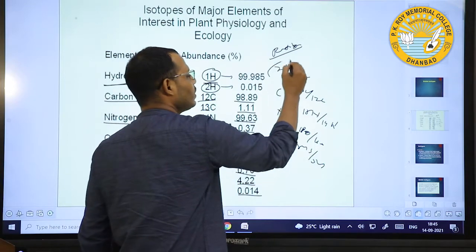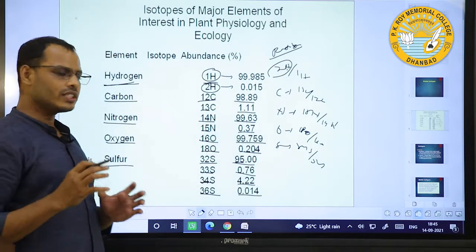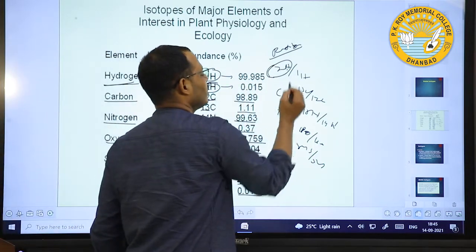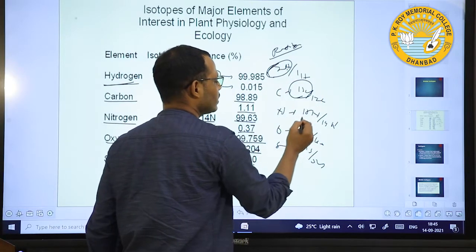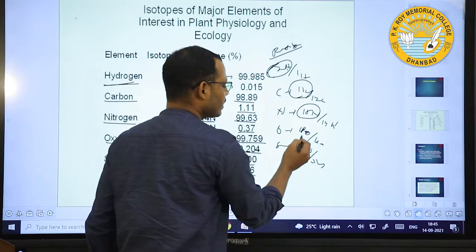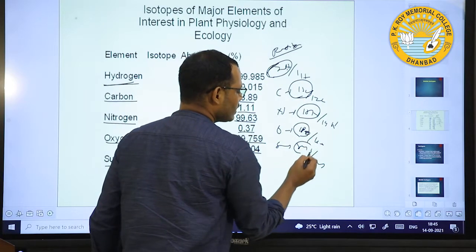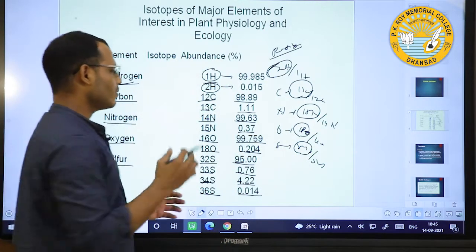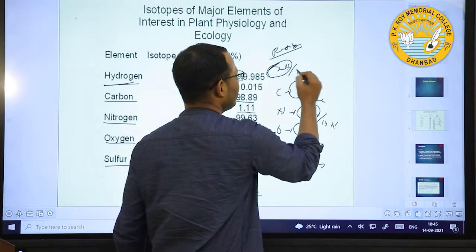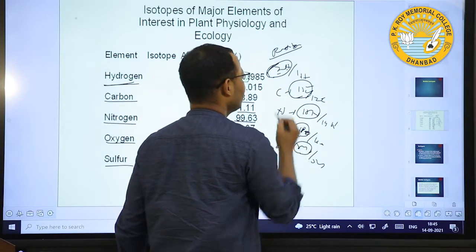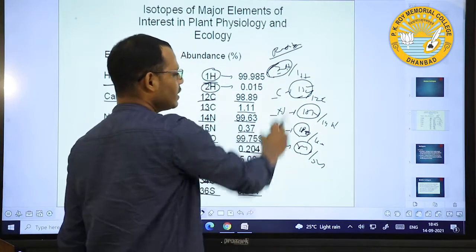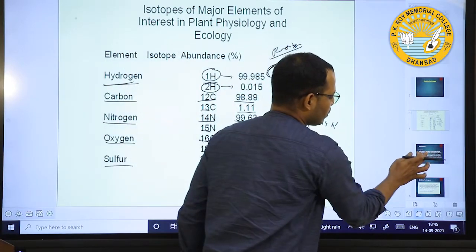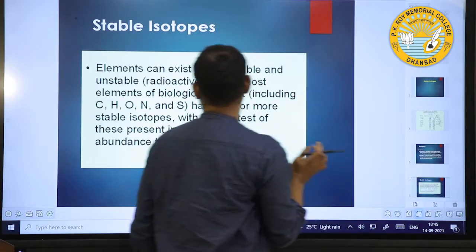Whenever we talk about an isotope ratio, it always represents the heavier one over the lighter one: 2H by 1H, 13C by 12C, 15N by 14N, 18O by 16O. This is heavier by lighter, in all these cases of carbon, nitrogen, oxygen, and sulfur isotopes.